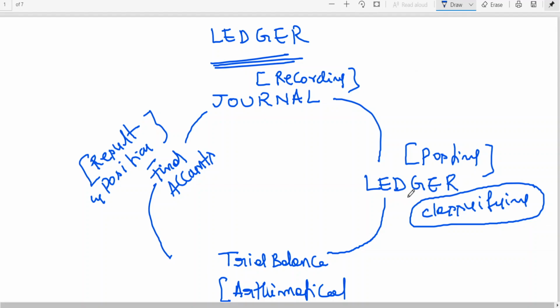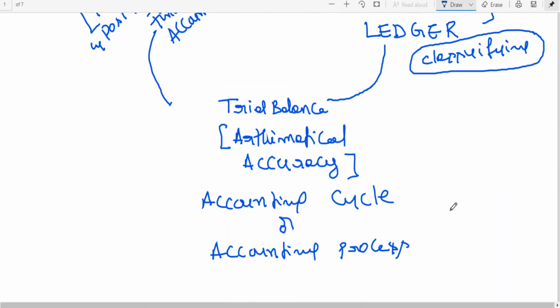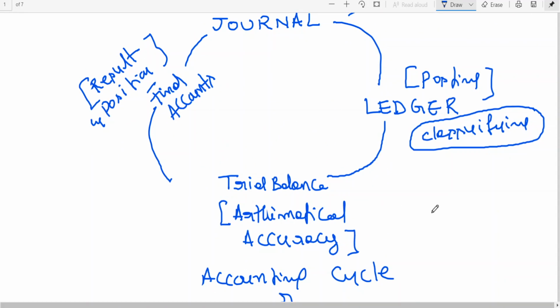Simple words, journal is first stage, ledger is second stage. Journal is the first stage of recording the transaction, ledger is the second stage. Since the source of information for ledger is journal, without journal entries we cannot go for ledger accounting. It is called ledger accounting. So this will continue each and every year. First phase completed, then second phase ledger we complete. Then after that we complete trial balance, so that it is a sequence.